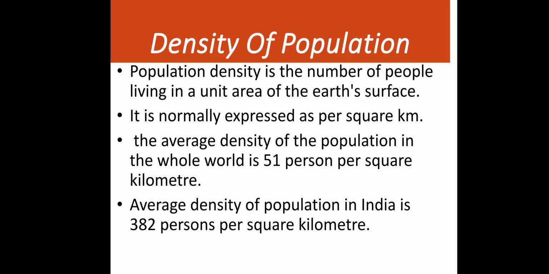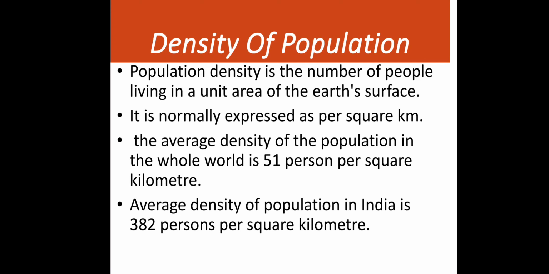Now we'll talk about one more important concept, which is density of population. Population density is the number of people living in a unit of Earth's surface. When we see the population in relation to per square kilometer area, then it becomes population density. We will talk about India's population density and the world's population density also. It is normally expressed as per square kilometer. If you are well versed in maths and know the basic concepts, you will understand how we calculate area.